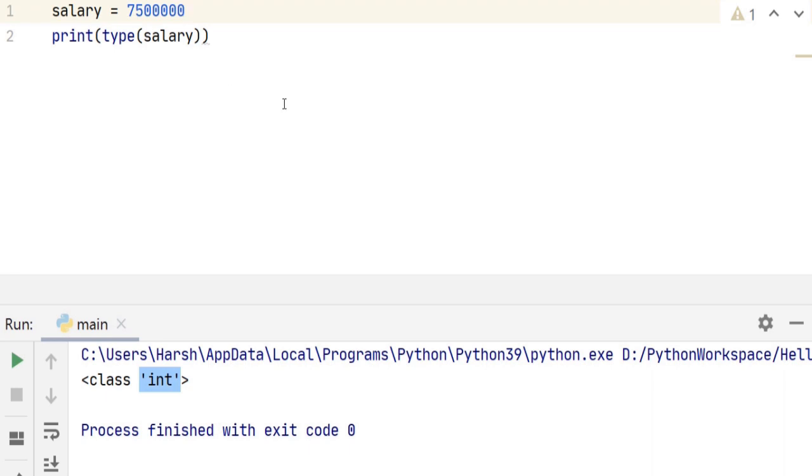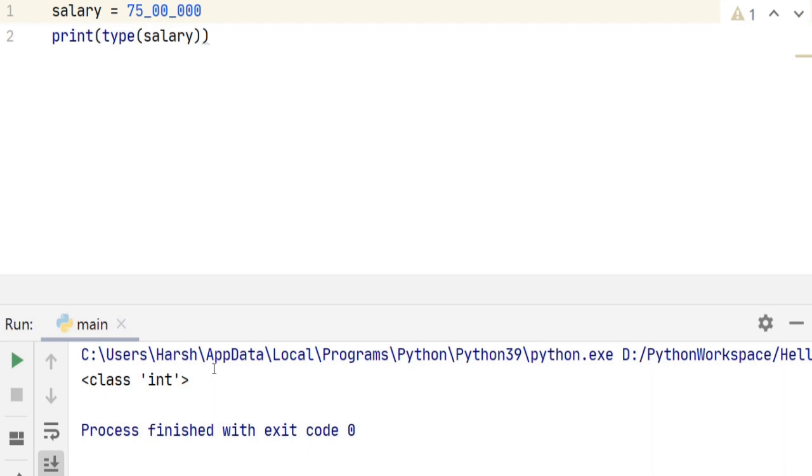And it's difficult to count the number of zeros here. So let's put underscores in between. So the salary variable now becomes this. This makes the number very clear and easy to read, right? Now if we check the type of this variable again, let's run it. It will still give us integer.